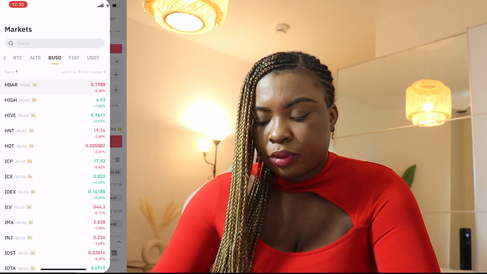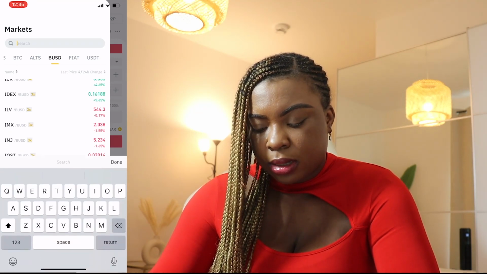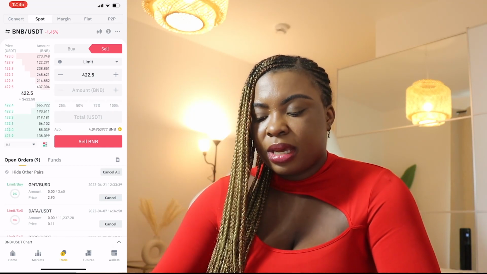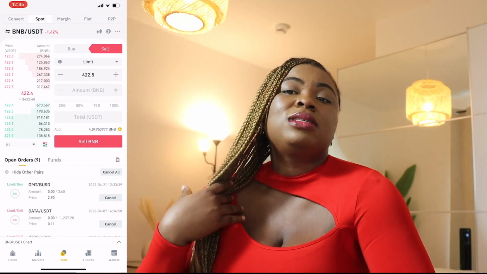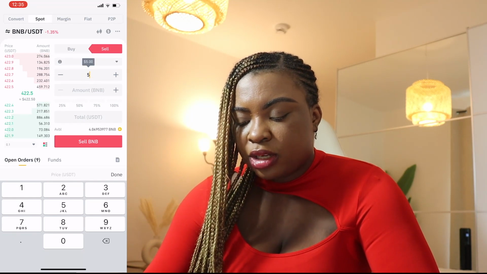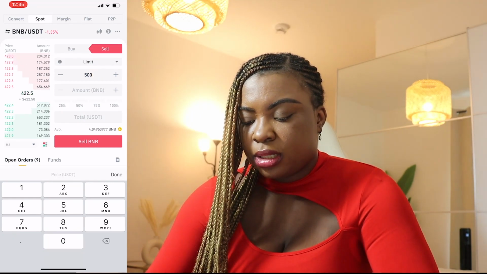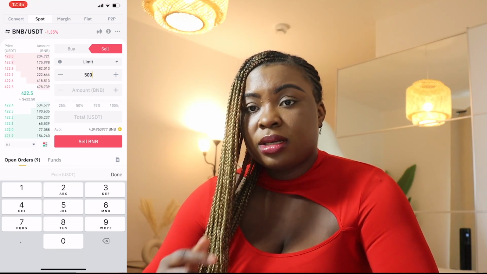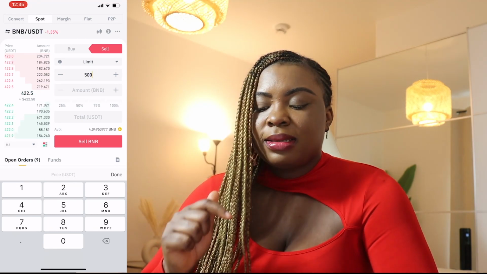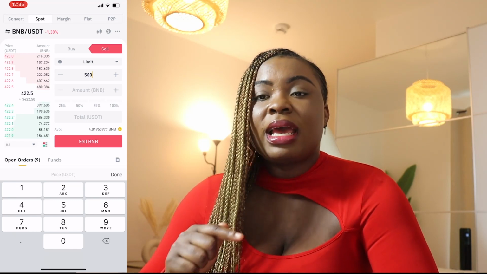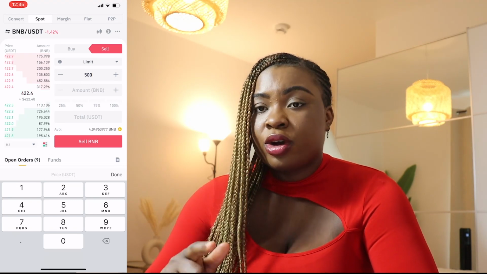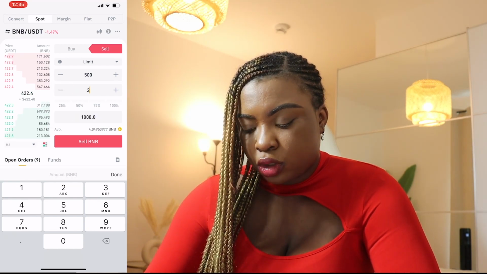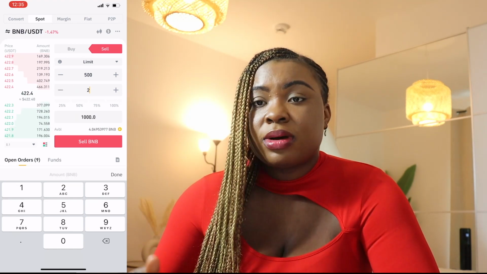Or let's say, for example, I have a coin. Which coin do I use? Let's use BNB. So let's say I have BNB right now and it's 422, but I want to sell my BNB at 500. All I need to do is change this amount from the current market price to 500. So when I put it on 500, this order is going to be triggered whenever the BNB coin gets to 500. So I will now put the amount I want to sell. Maybe I want to sell just 2 of my BNB and I want to sell at 500.